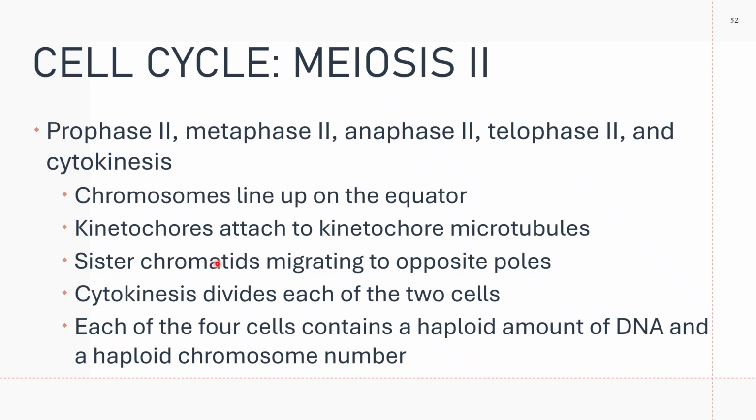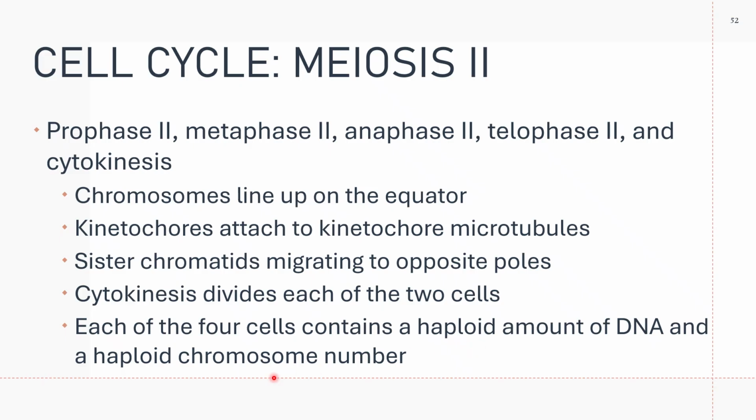Because there is a reshuffling of the chromosomes and crossing over. That is why every gamete contains its own unique genetic complement. That happens in meiosis.